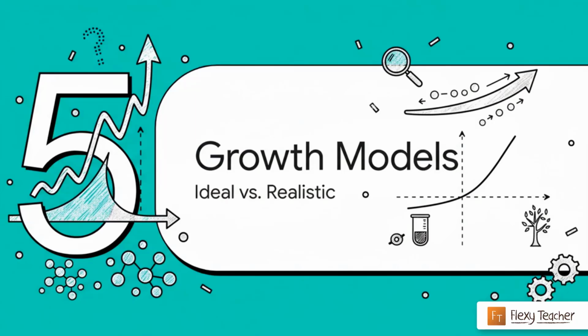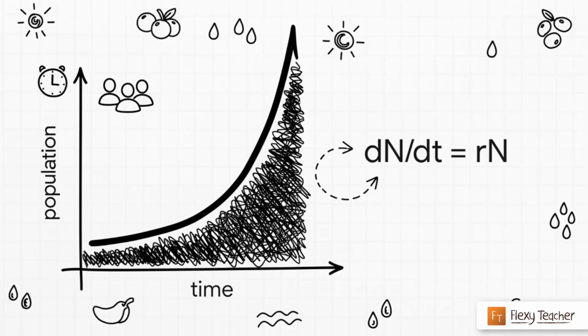Okay, now we're getting to the really interesting part. How do populations actually grow? Are there predictable patterns? Is it just random, or can we model it? Let's find out. So, the first model we have is called exponential growth. Now, this is what happens in a perfect world, an ideal situation where resources, food, space, everything are completely unlimited. When that happens, a population can grow incredibly fast, in a geometric progression.